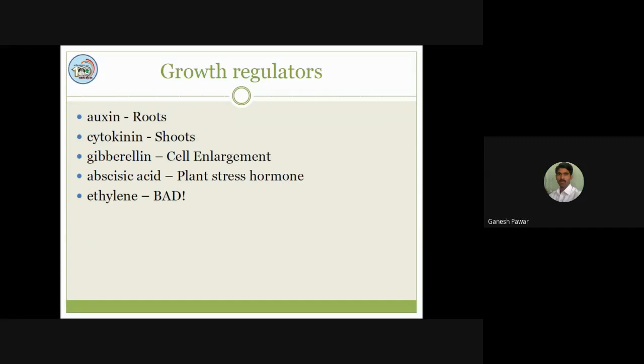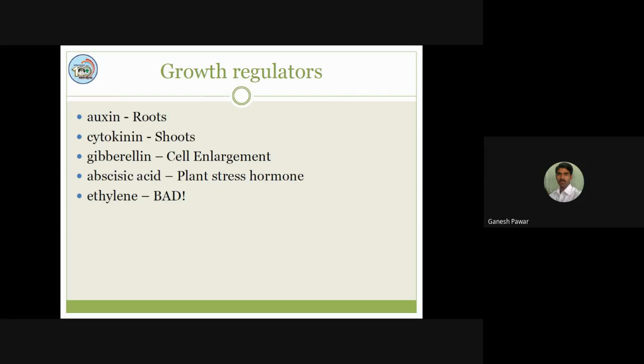Gibberellic acid is responsible for cell enlargement. Abscisic acid can be used as a plant stress hormone, and even though it is a stress hormone, it is very helpful for the stunted growth of your plantlets inside the tissue culture medium.